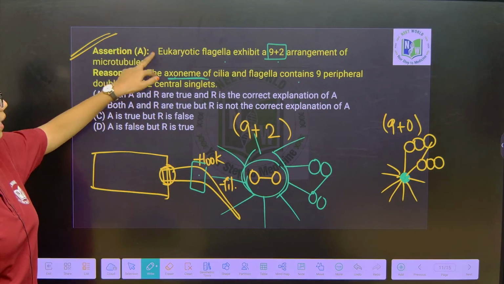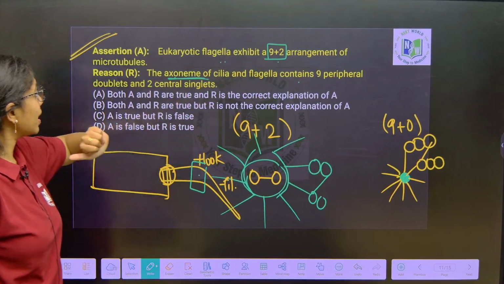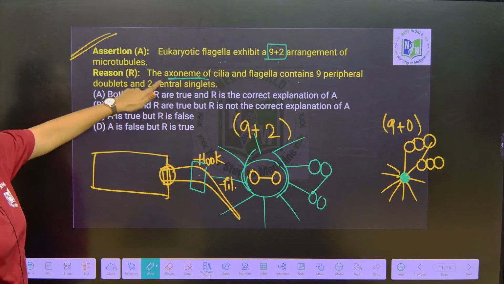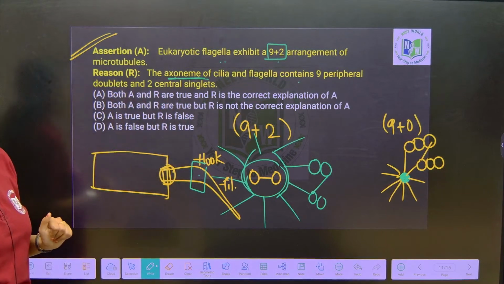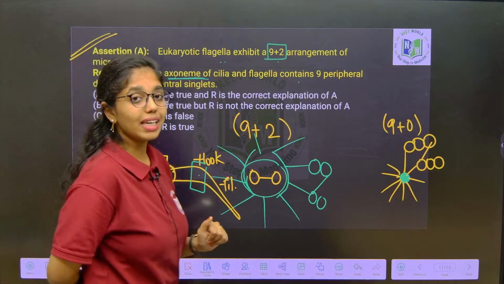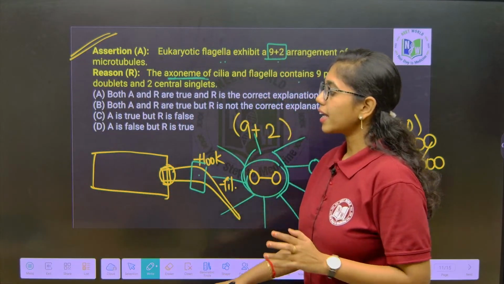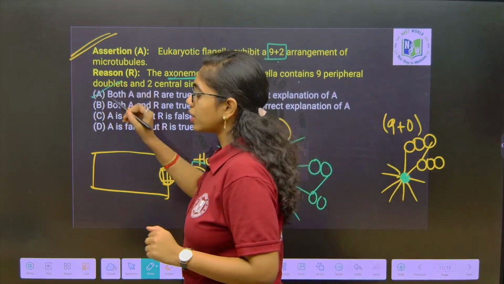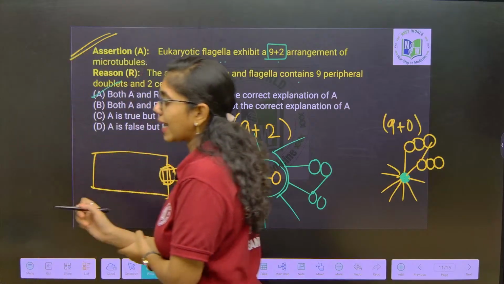Once again, let us read the assertion and reason. Eukaryotic flagella exhibit a 9+2 arrangement. Yes, that is true. And the axoneme of cilia and flagella contains how much? 9 peripheral doublets and 2 central singlets. So in the reason he is clearly explaining the 9+2 arrangement. In that case, what do we have to choose? Option A. Both A and R are true and R is the right explanation of A. Very good, Tirupati, that answer is right.